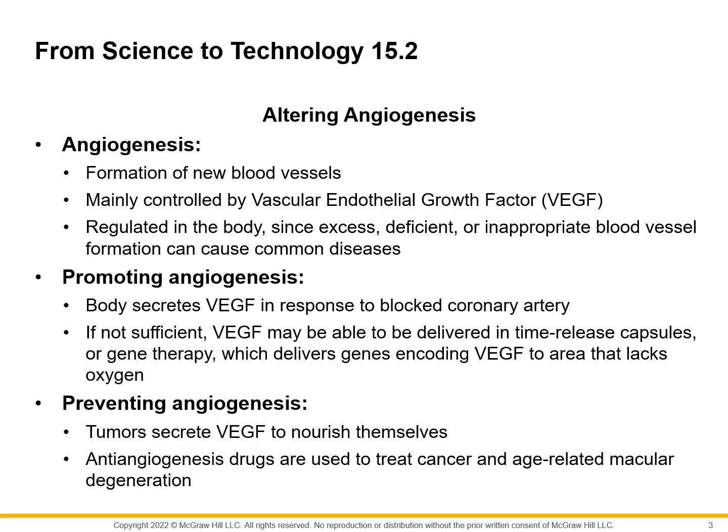We have some clinical applications. We have the term angiogenesis. Angio means blood vessels, and genesis means formation, new formation. So angiogenesis means new formation of blood vessels. Okay, and this is controlled and regulated by a substance which is called vascular endothelial growth factor.